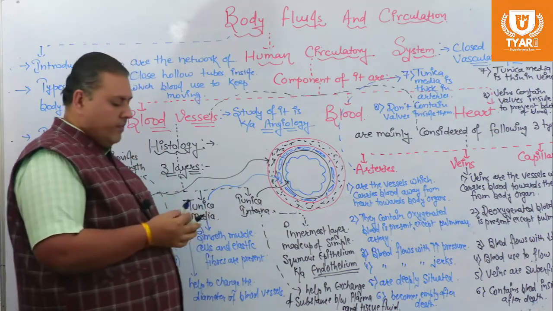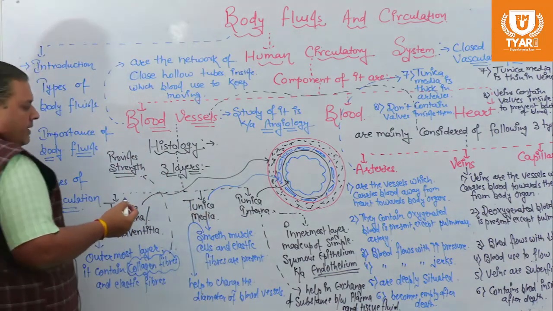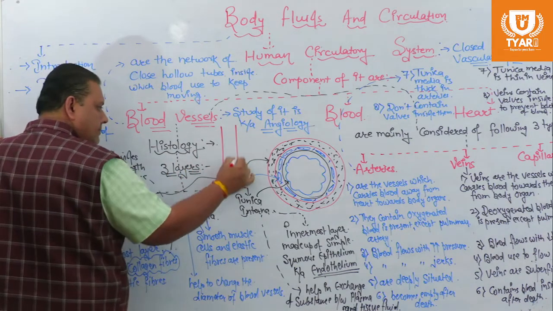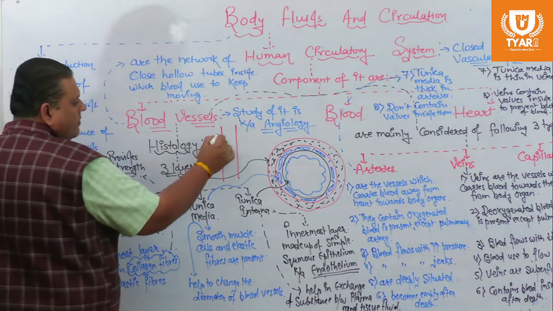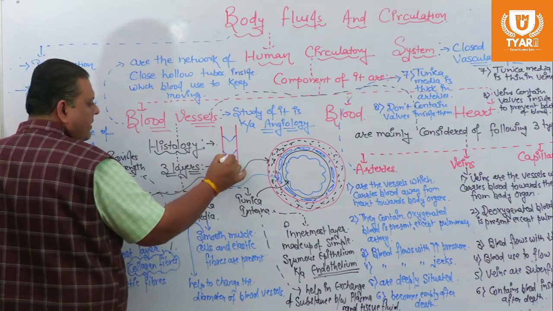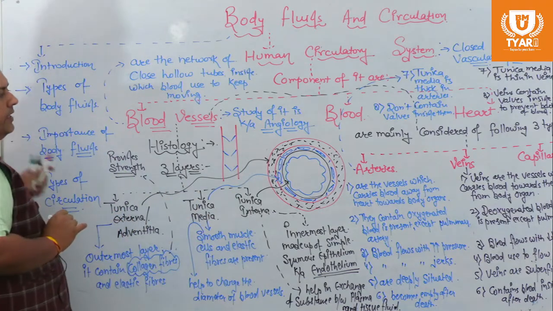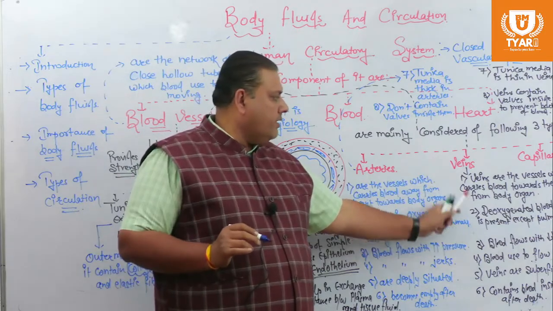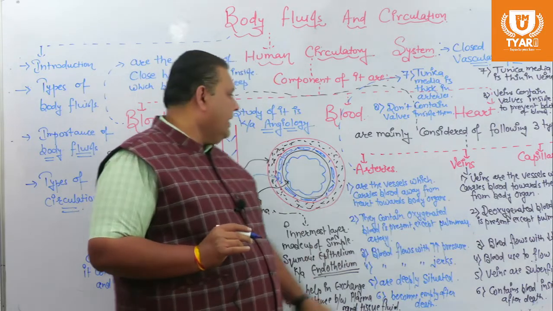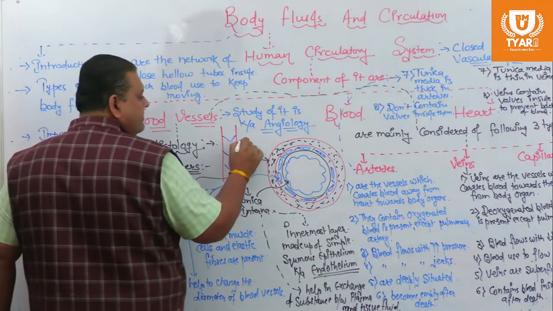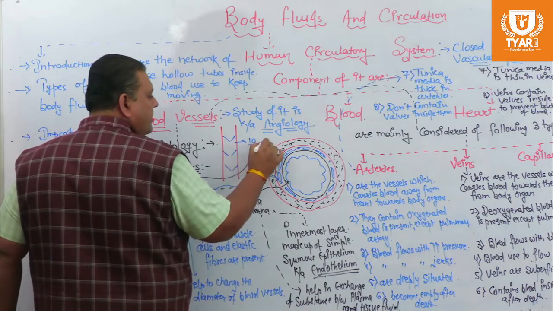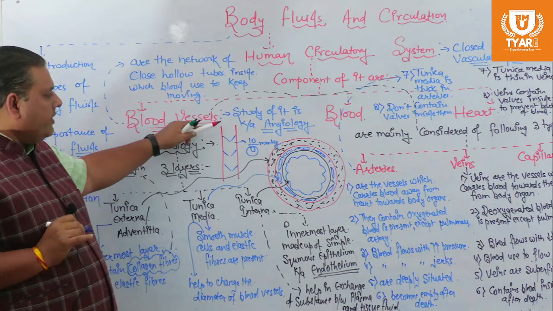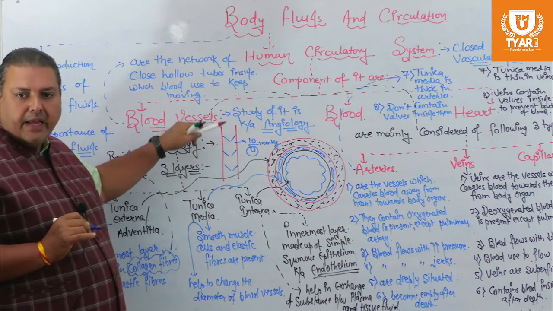Now, in veins there are valves present which prevent the backflow of the blood. As we had already discussed, the pressure of the blood is less inside the vein and it becomes 10/0 mmHg, meaning there will be no pressure during the diastolic phase, so gravitational force can bring this blood in a backward direction.